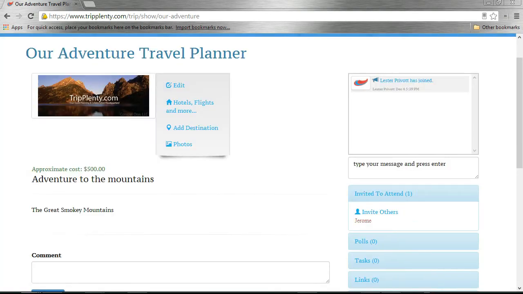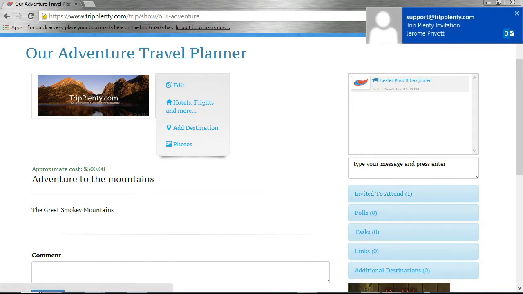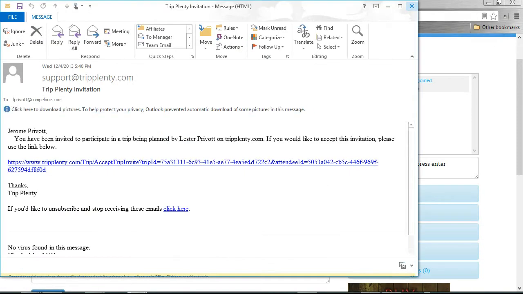And what's happening now is an email is being sent to the email address that you provided with a link. The user will be able to click that link to actually accept your invitation. When they click that link, they'll show up green here. Until then, they'll be showing up as red. So you can see the email just came through from support@tripplenty.com, and you can see our link is in here.